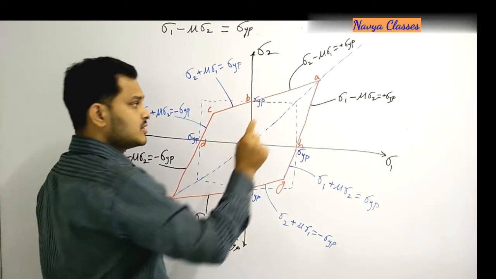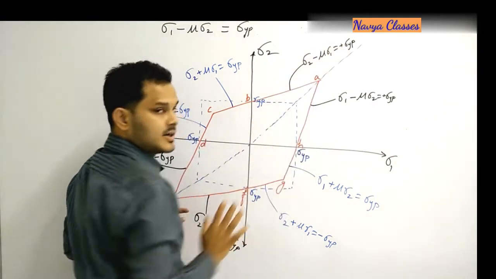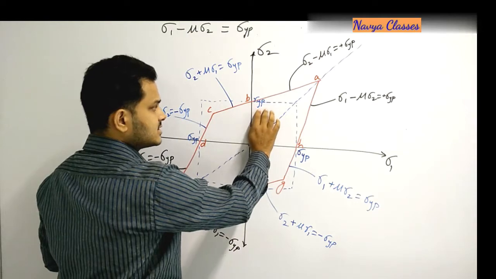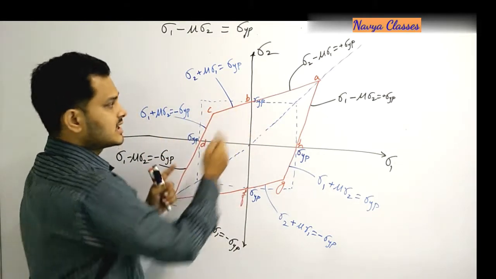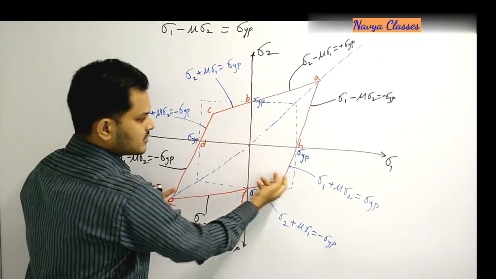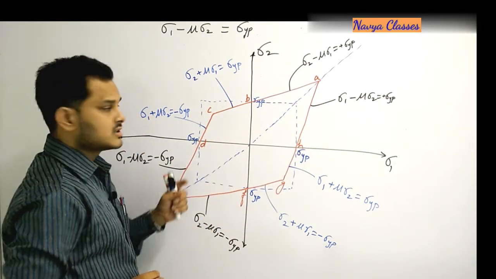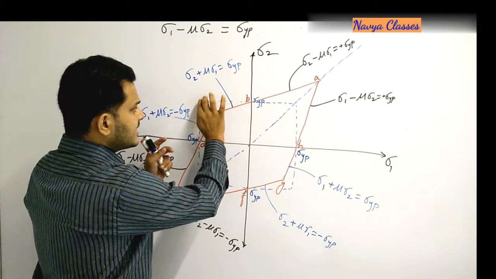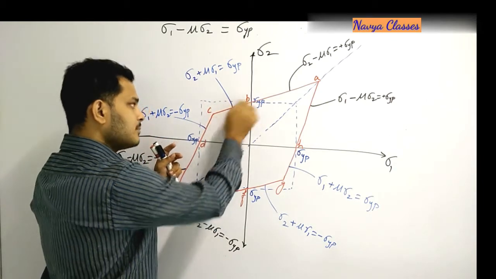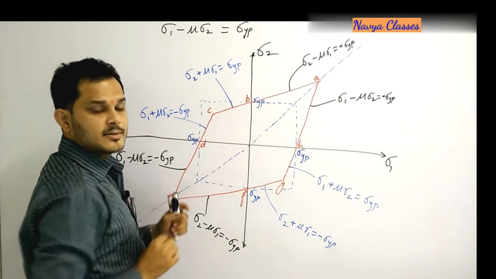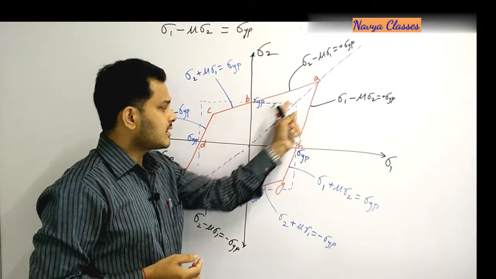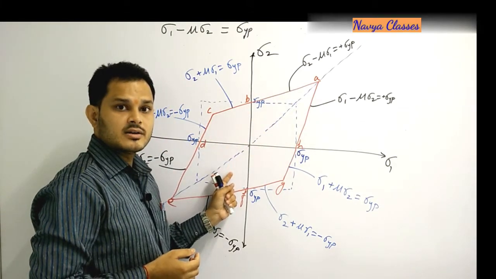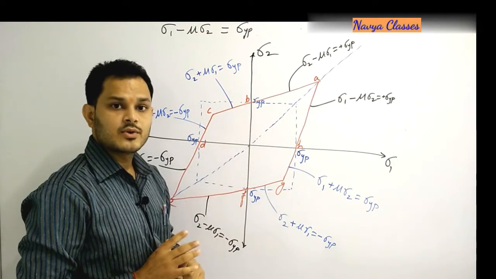That should not be there. But when the stresses are not the same in nature, that is one is tensile and the other is compressive or the other way around, then it is failing much before reaching the yield point. It is not giving good results either in the first and third quadrants or in the second and fourth quadrants.